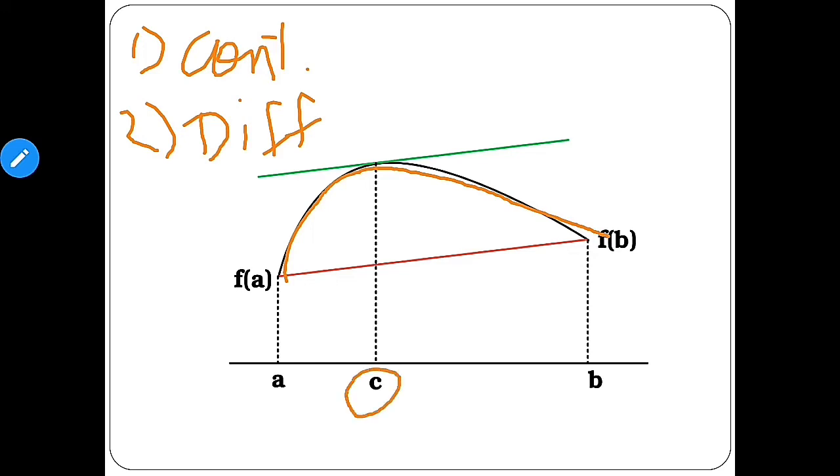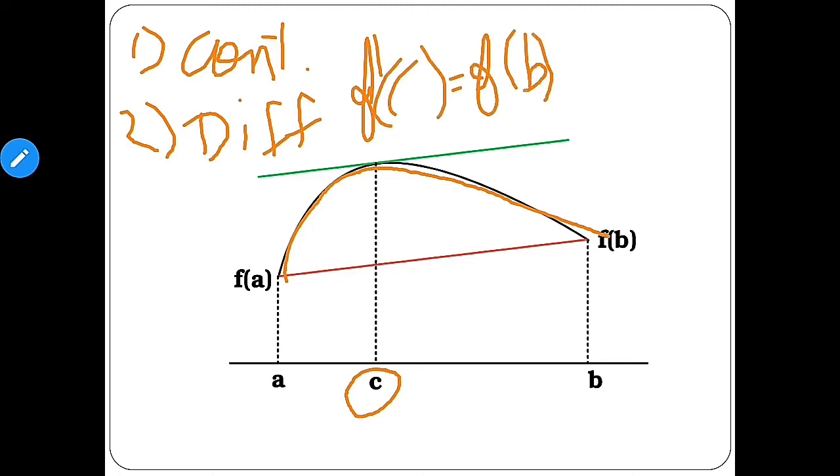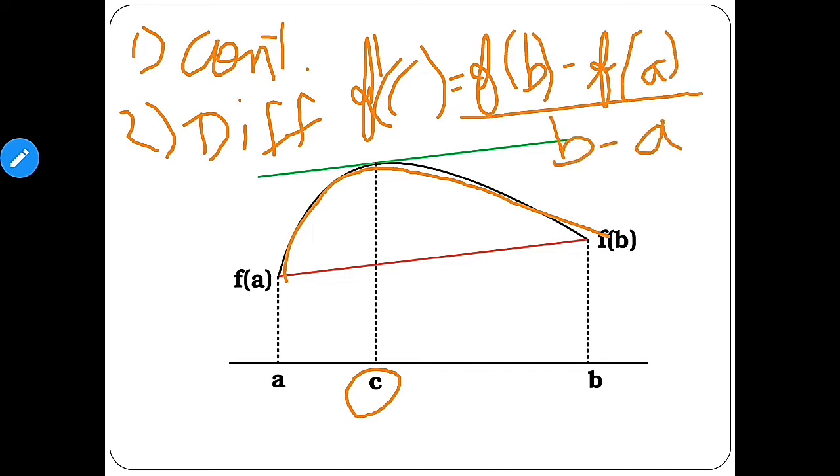There exists a point c such that f dash of c is equal to f of b minus f of a upon b minus a. What that statement was saying: f dash of c is equal to f of b minus f of a upon b minus a. So how can we prove that this is like this?